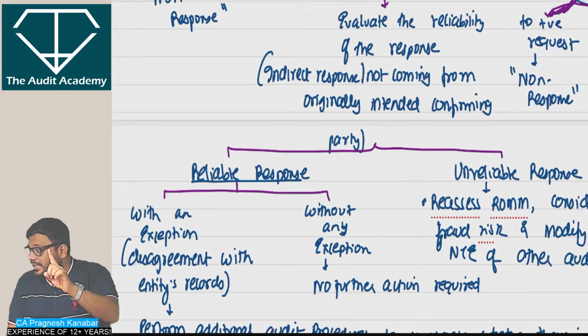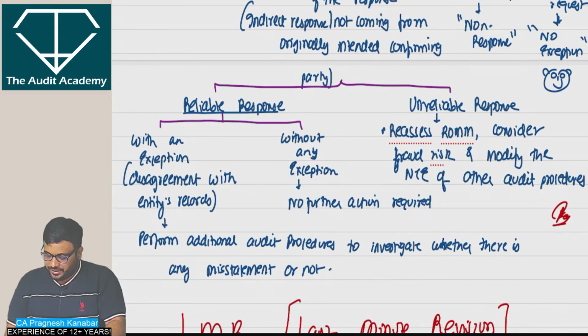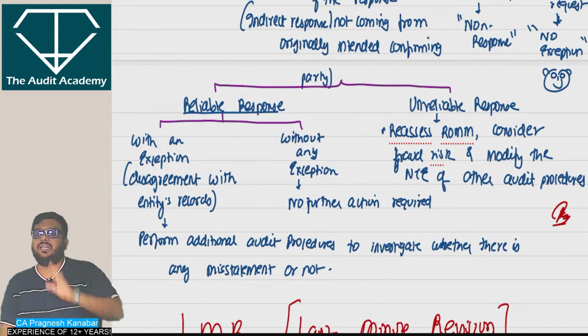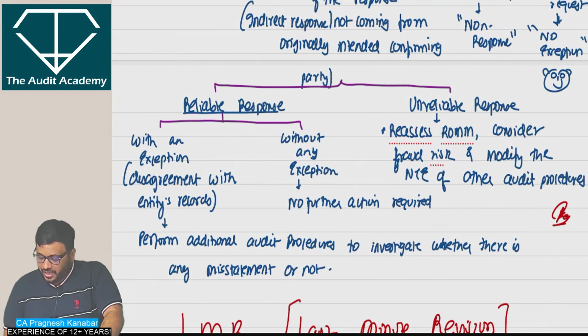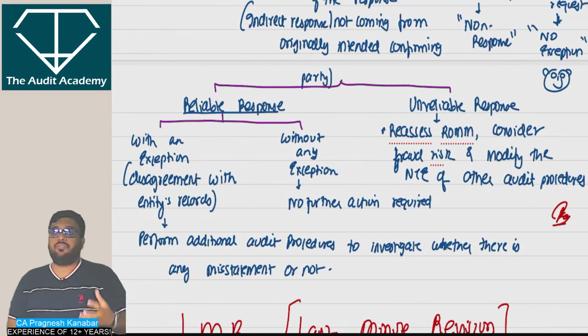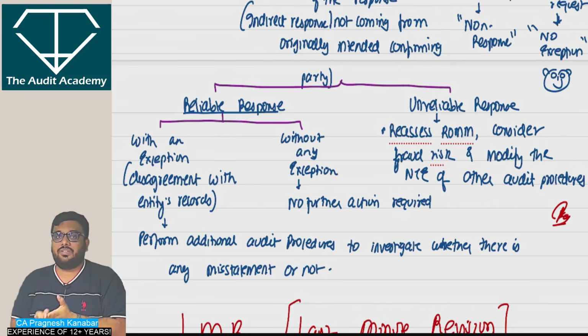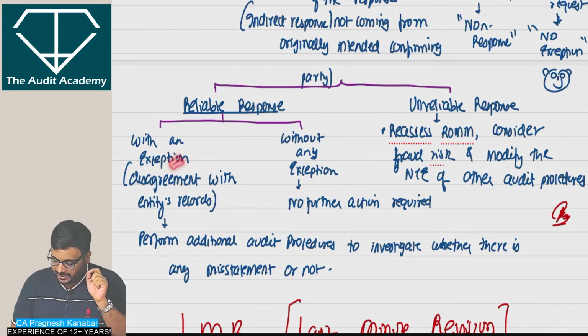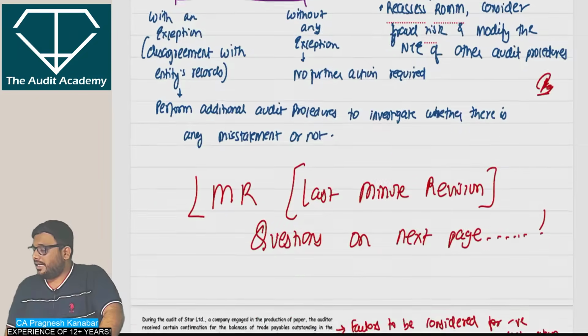If it is an indirect response not coming from the original intended confirming party, you have to evaluate this. If it is an unreliable response, then in that case, reassess ROMM, consider the risk of fraud and the impact on nature, timing and extent of further audit procedures. However, if it is a reliable response, then check whether there is a disagreement. If there is a disagreement, then perform additional procedures to investigate whether there is a misstatement or not. It is called an exception. And without any exception, that means there is no disagreement, then no further action is required.